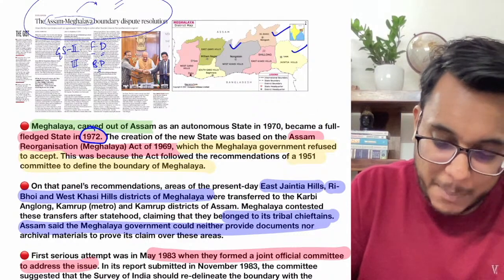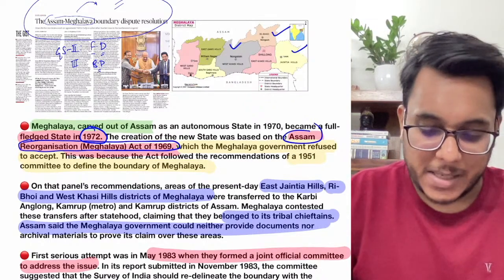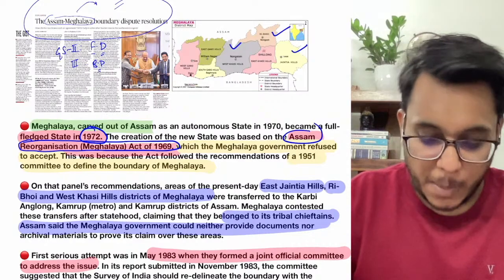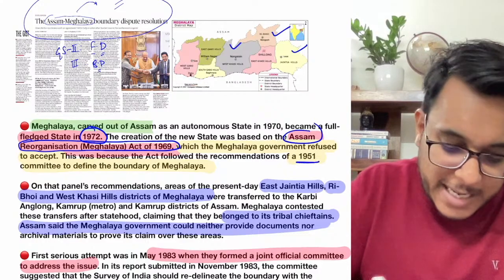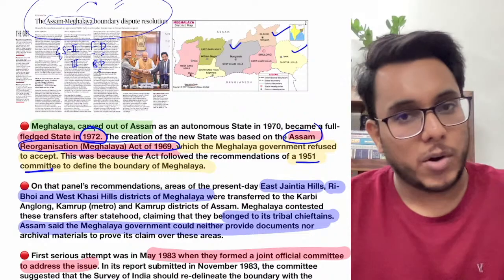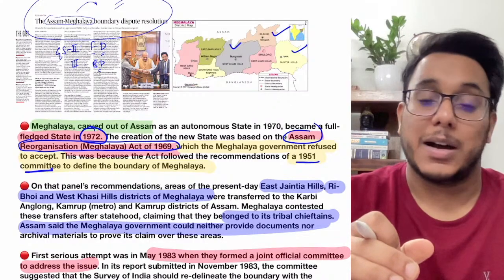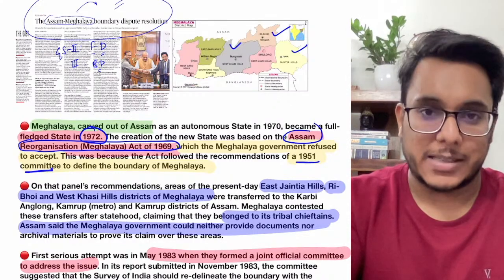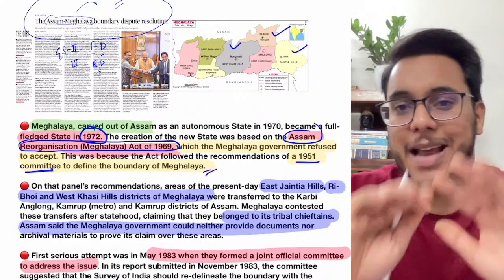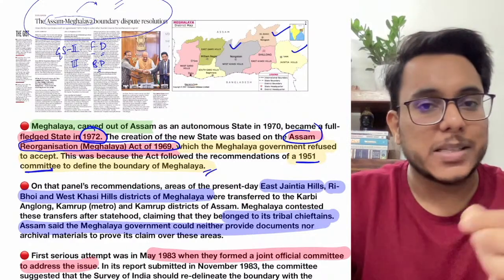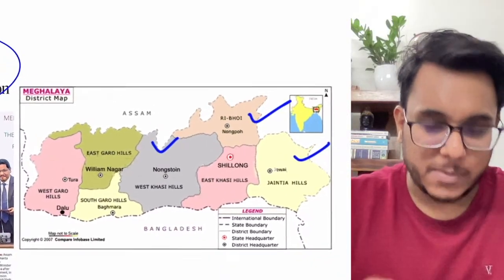Now guys, basically what happened, the Assam Reorganisation (Meghalaya) Act of 1969 was passed, and in this particular act the boundary between Assam and Meghalaya was decided on the basis of a 1951 committee. In 1951 there was already a committee which had temporarily defined what will be the area of Meghalaya and what will be the region of Assam, though at that point of time Meghalaya as a separate state was not there. So this 1951 committee had laid down certain standards, and on that basis the boundary was defined. Now guys, understand this particular picture here.